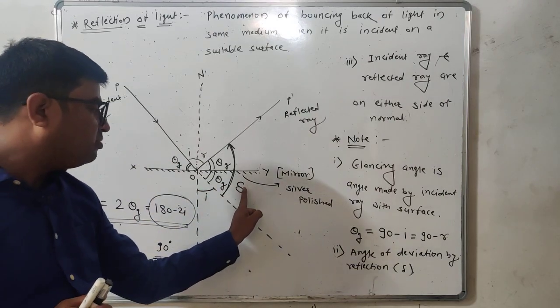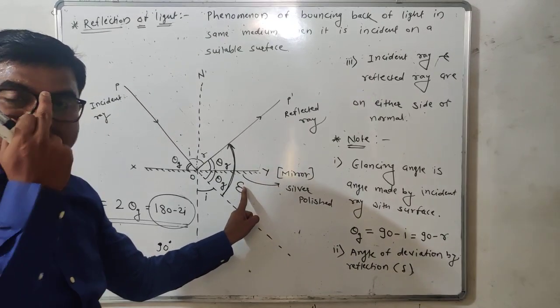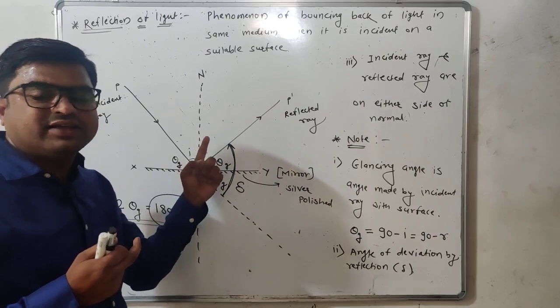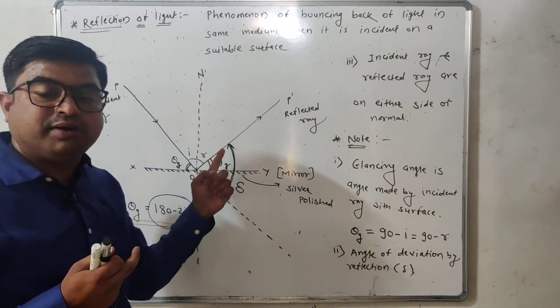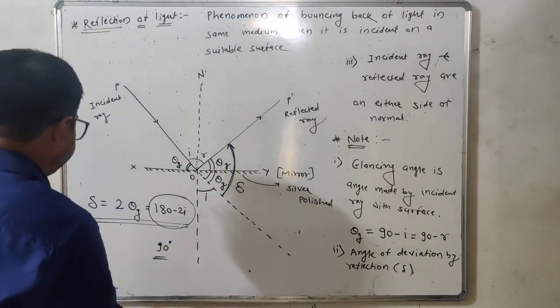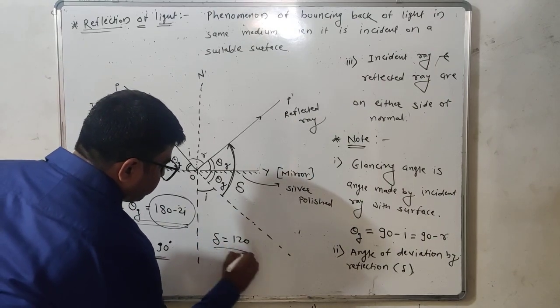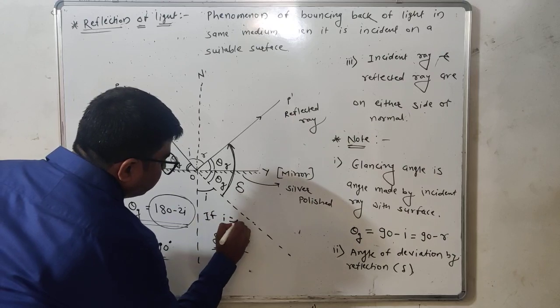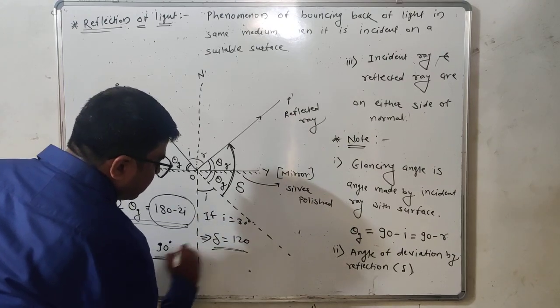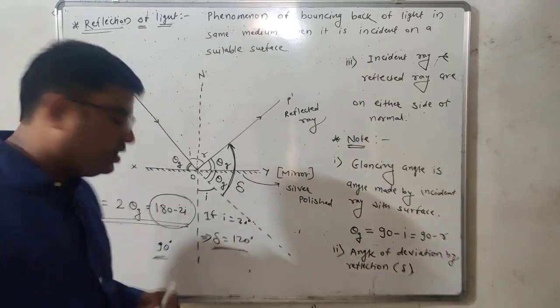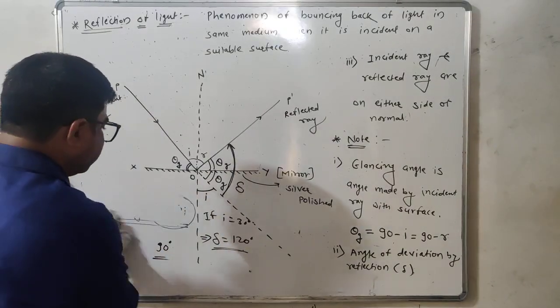As we know, the angle of deviation delta is 2 times the glancing angle. Therefore in that case, the ray of light will be deflected by 120 degrees. If the angle of incidence is 30, then the angle of deviation will be 120 degrees. Got it? This is the reflection.